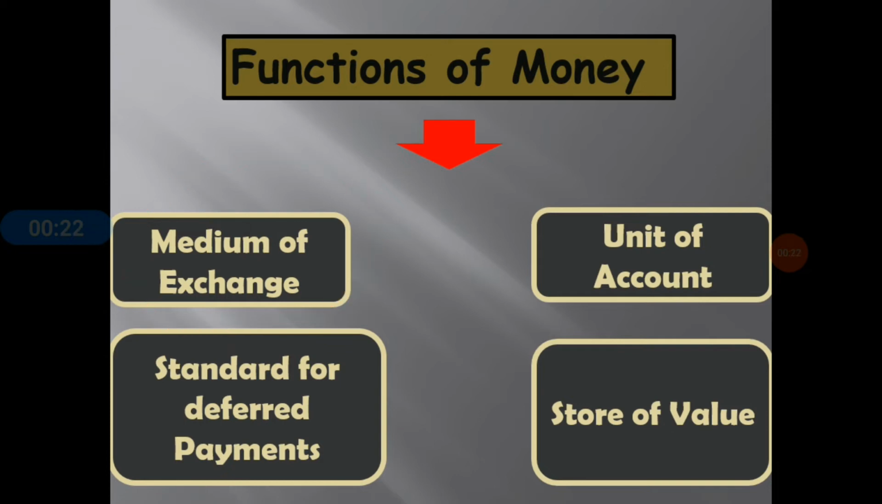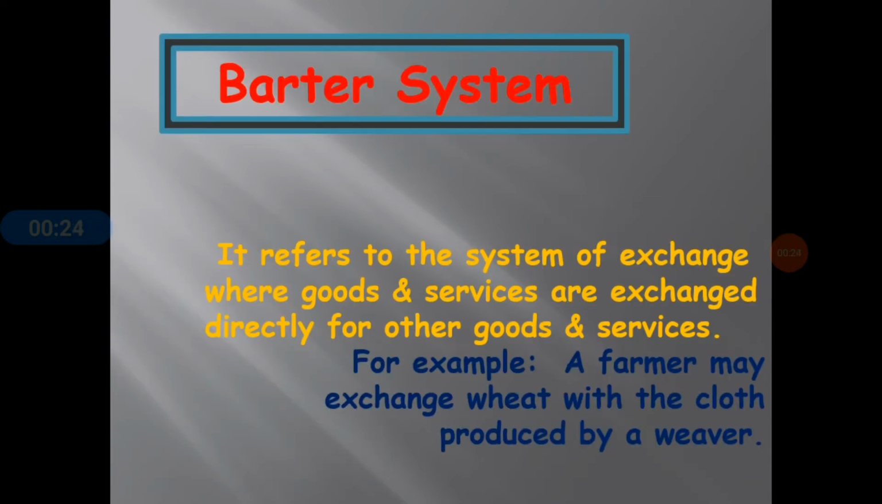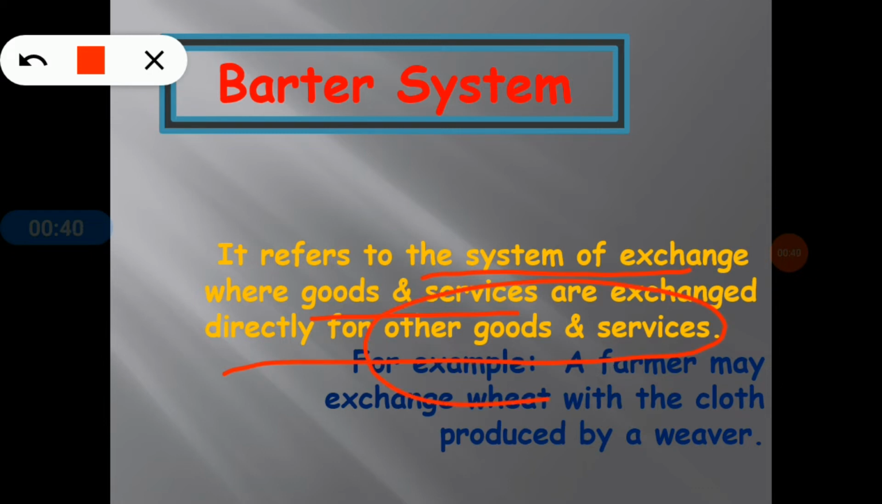So now let's move. Here we can see the definition of barter system. What do you mean by a barter system, learner? Barter system basically refers to the system of exchange where goods and services are exchanged directly for other goods and services.